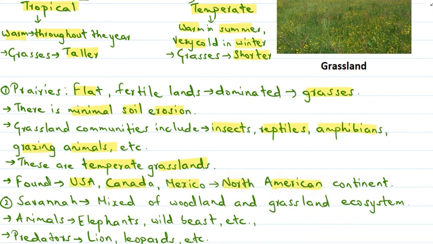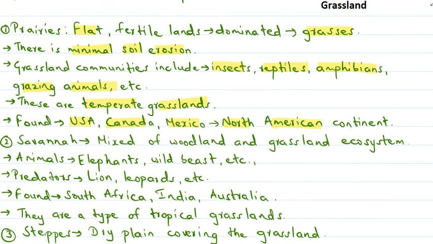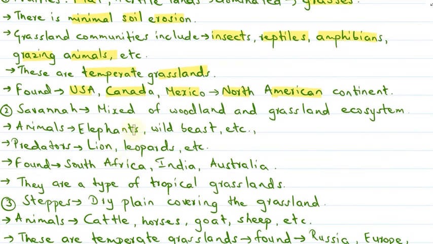Then we talked about the savanna grasslands. These are a mix of woodland and grassland ecosystem. The animals commonly found here are elephants, wildebeests, etc. The predators found here are lions, leopards, cheetahs, etc. Savanna grasslands can be found in South Africa, India and Australia, and these are a type of tropical grasslands.